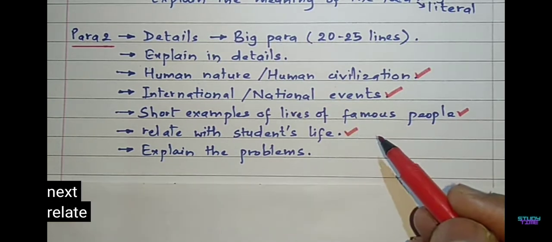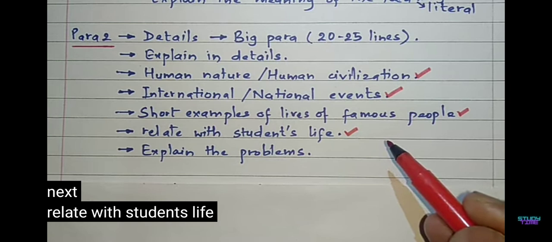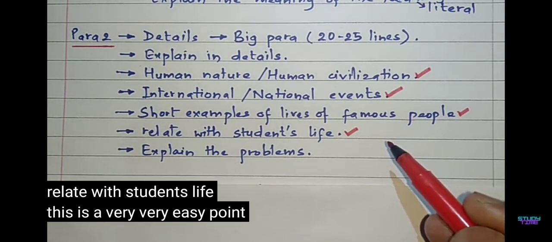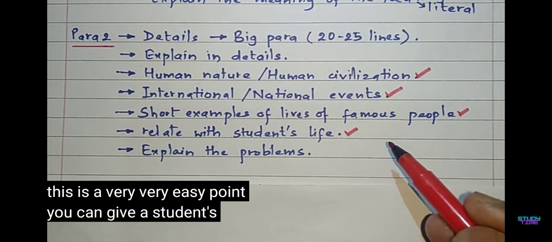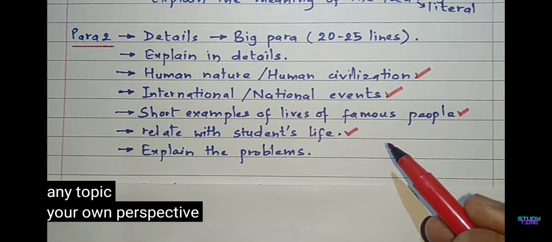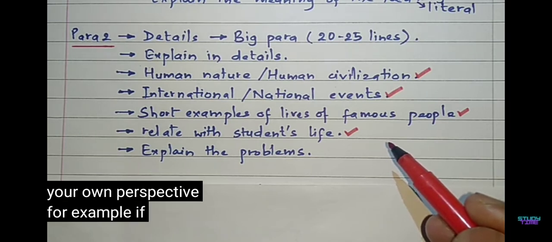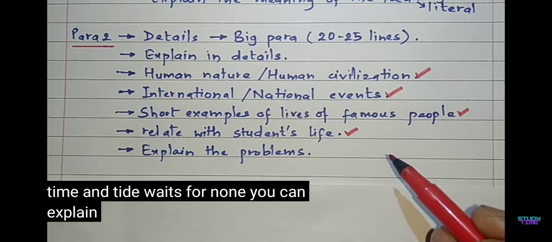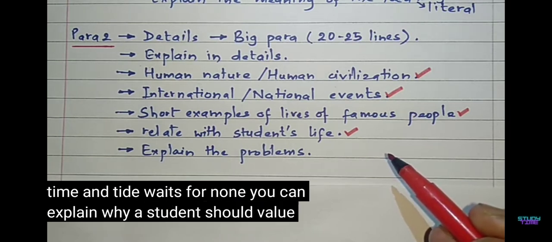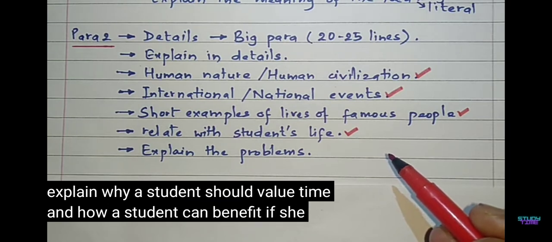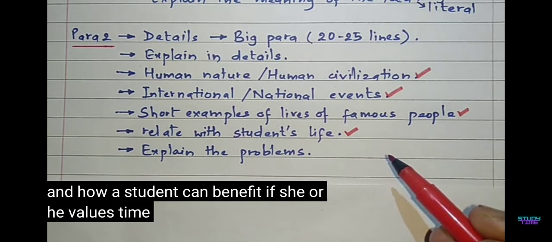Next, relate with students' life. This is a very, very easy point. You can give a student's perspective on any topic, your own perspective. For example, if you're given the proverb, time and tide waits for none, you can explain why a student should value time and how a student can benefit if she or he values time.